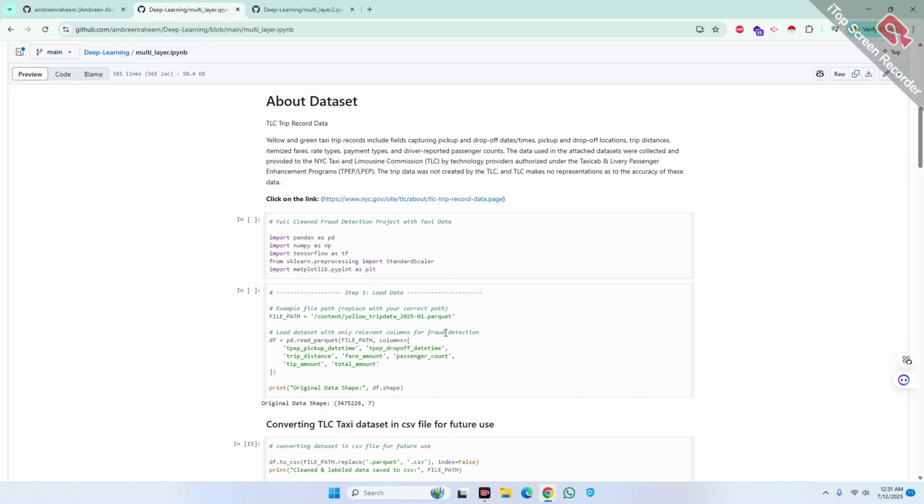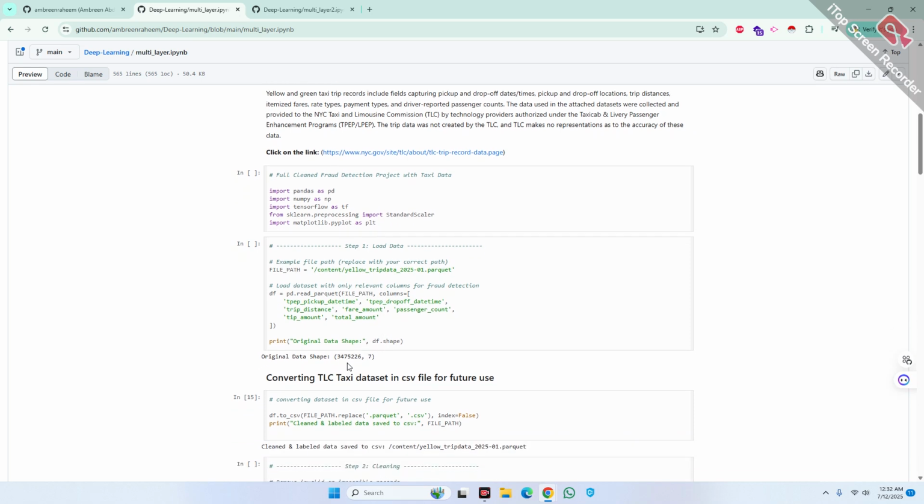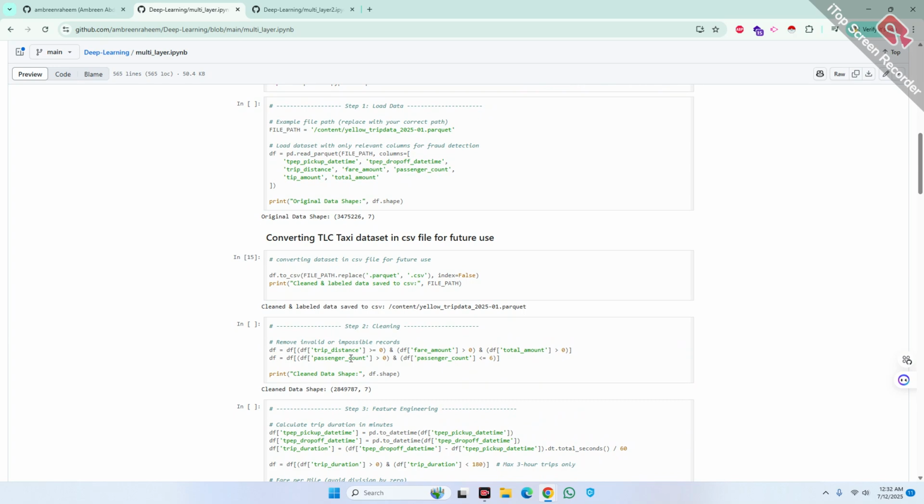Loading data: I load the data set in Parquet format, which is highly efficient for handling large data sets. I have selected only the columns that are essential for fraud detection: trip times, distance, fare details, passenger count, tips, and total amount. And here you can see the shape, how large this data is. It's 7 columns that I have chosen.